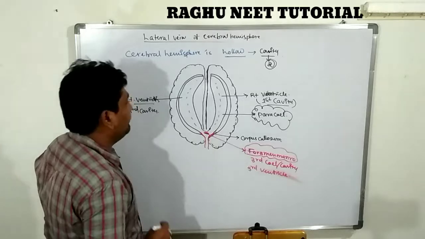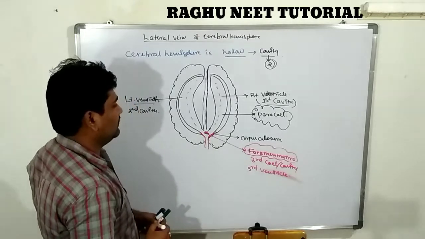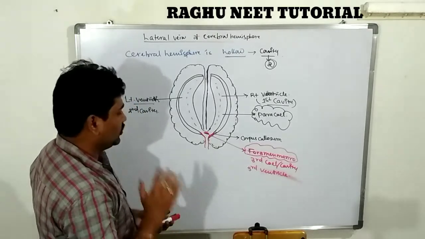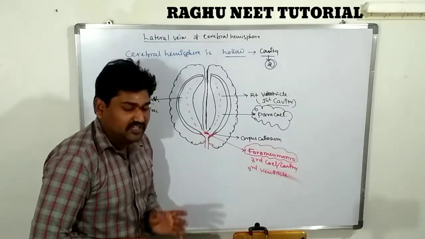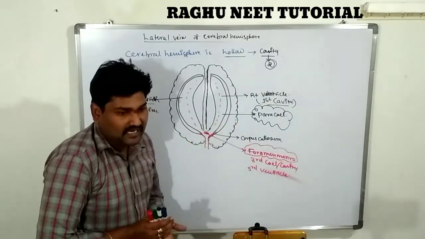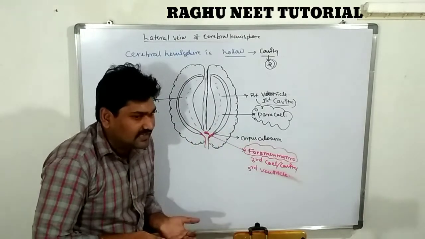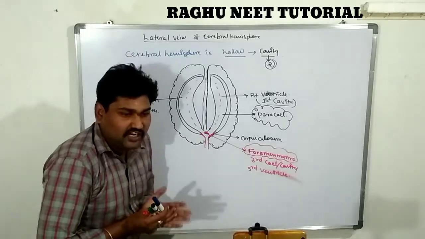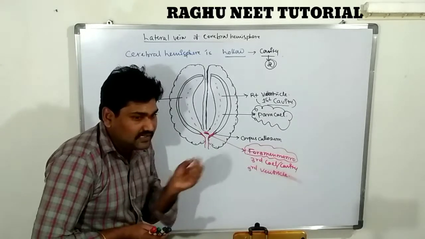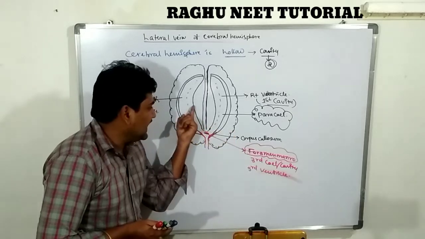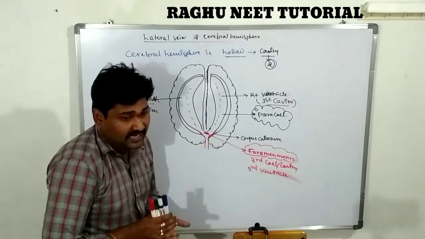So this is known as the cerebral hemisphere. What is the dorsal view of the cerebral hemisphere? The cerebral hemisphere is one hollow cavity. Hollow is nothing but empty space. So the cavity filled with fluid is known as cerebral fluid. This cavity is secreting the cerebral fluid.